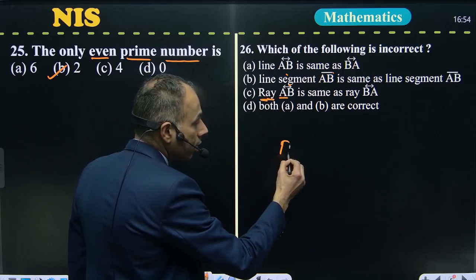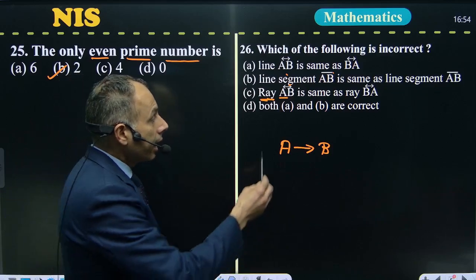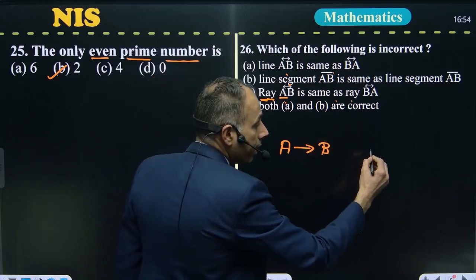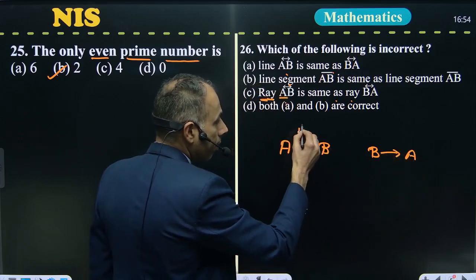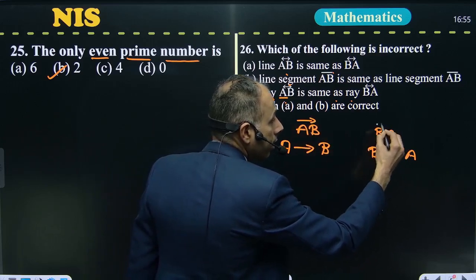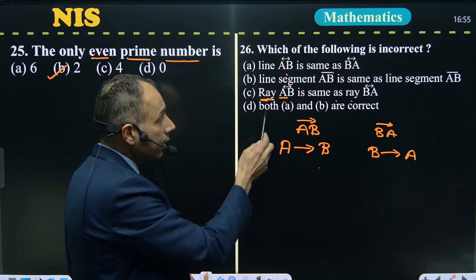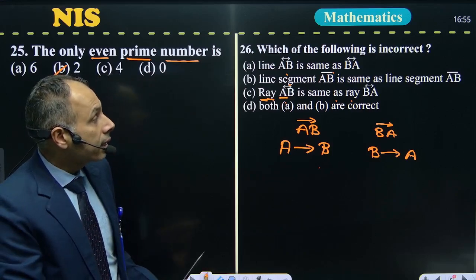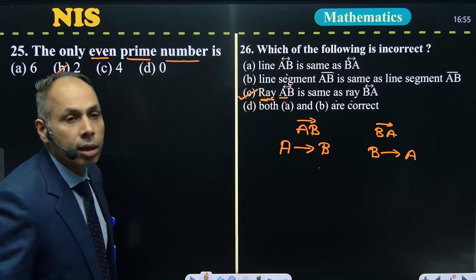The third one is ray AB. Ray AB means it is directing from A to B. It says that ray AB is the same as ray BA, but BA means from B to A. This is ray AB and this is ray BA. You can see that these two are different. But this statement says that these two are the same. So this statement is incorrect. The answer of this question is C part.